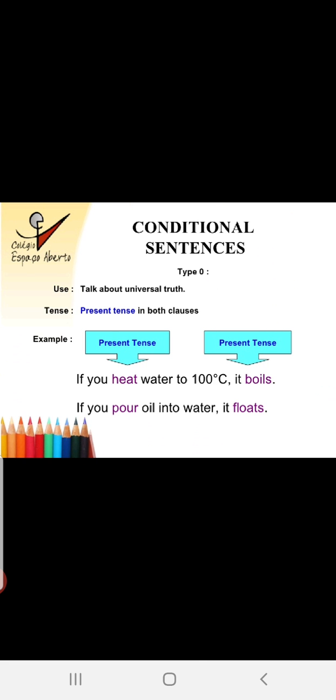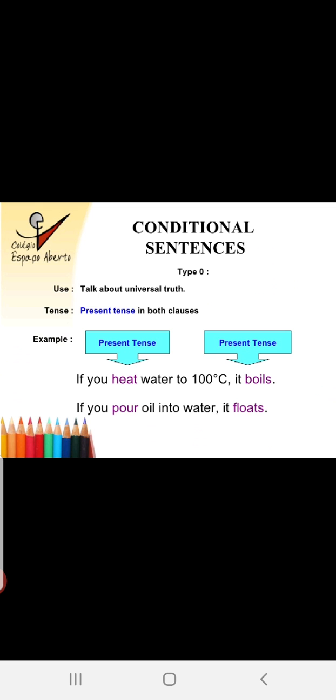Type 0 is used to talk about universal truth. You all very well know about universal truth. Tense: present tense in both clauses. This is the condition with universal truth. You have learnt in the tenses class. Example, present tense: if you heat water to 100 degrees Celsius, it boils. If you pour oil into water, it floats.